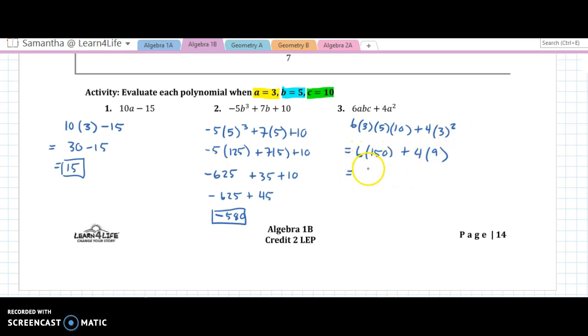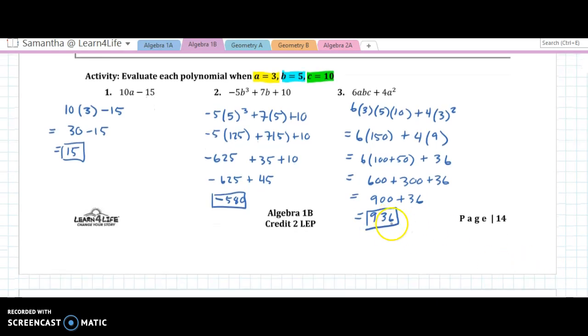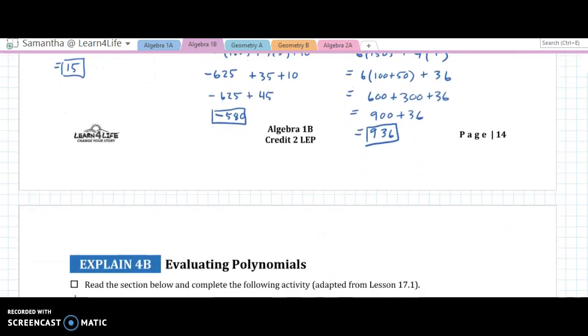6 times 150, that's 600. I like to think of it like this. 6 times 100 plus 50. Plus 4 times 9, 36. So 6 times 100 is 600, plus 6 times 50 is 300. 600 plus 300 is 900 plus 36. 936. There we go. And you can always use a calculator to check. I want you to be able to do math like that on your own, but you can use your calculator to check. That's totally fine.